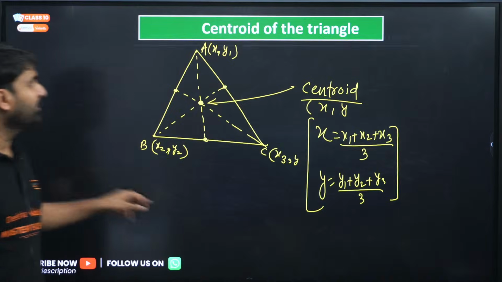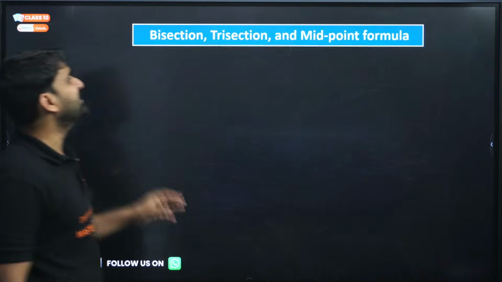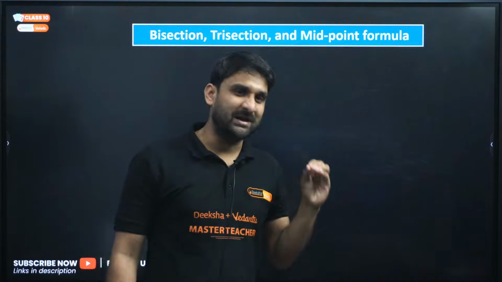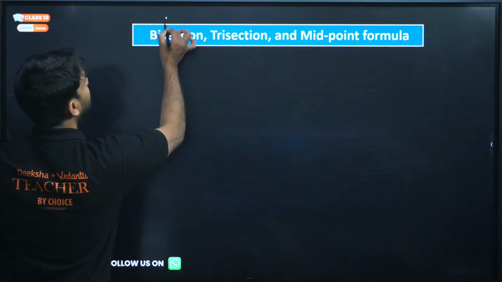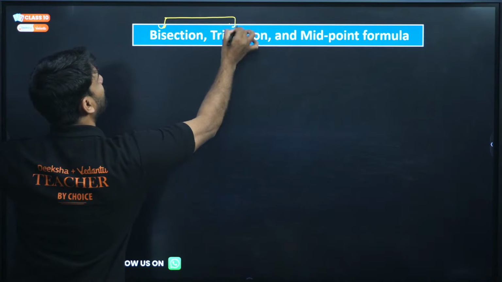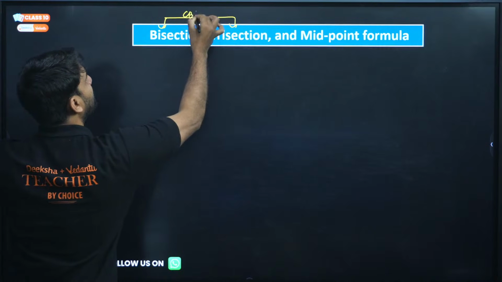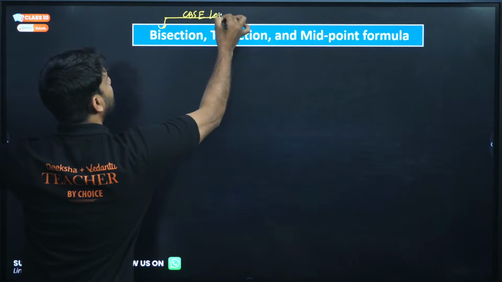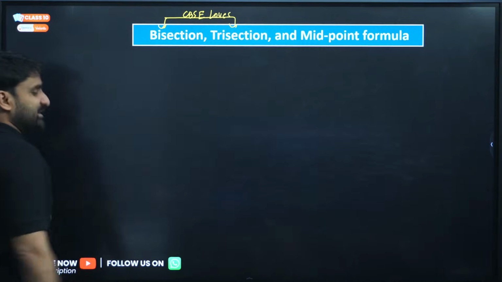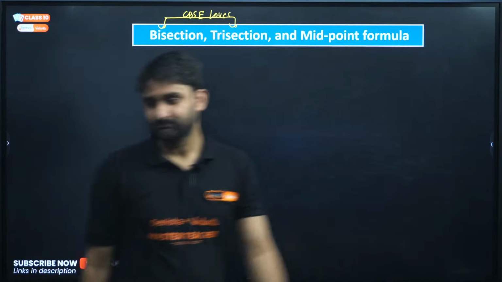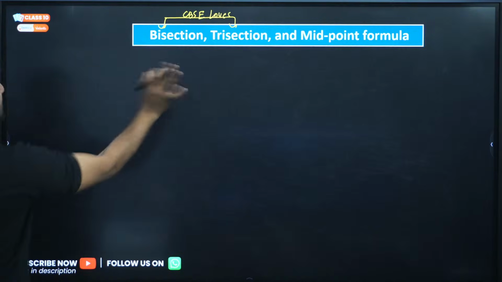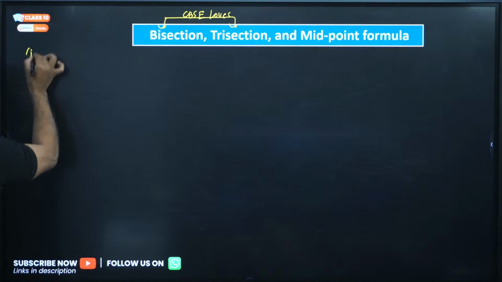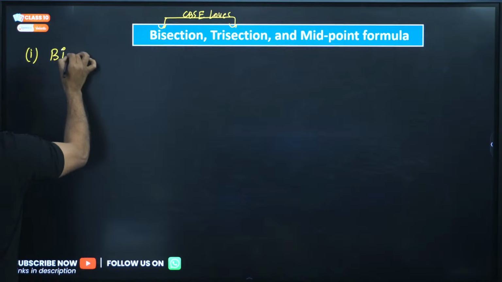Okay, moving to the bisection, trisection, and midpoint formula. What is called the bisection, trisection, and midpoint formula? CBSE loves these two points, bisection and trisection. So let me clear up bisection and trisection for you.